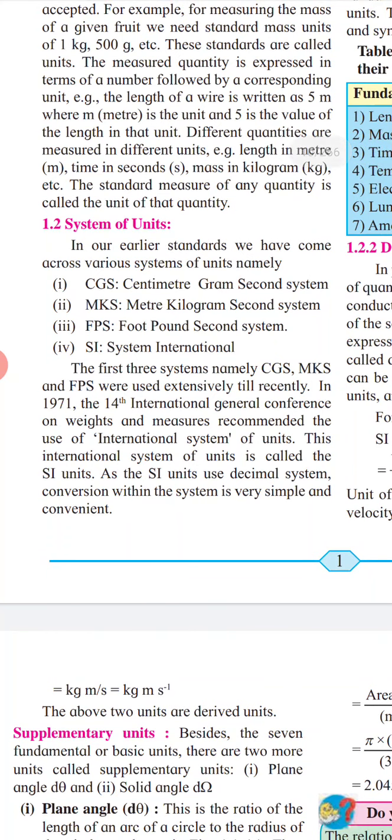In 1971, the 14th International General Conference on Weights and Measures recommended use of the international system, that is, SI units. As the SI units use the decimal system, conversion within the system is very simple and convenient.